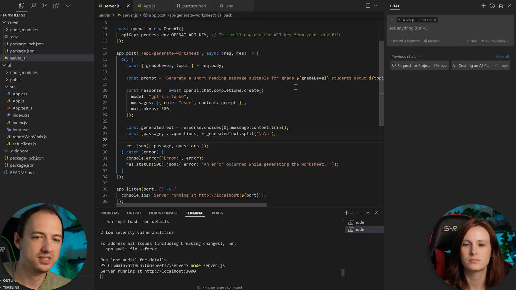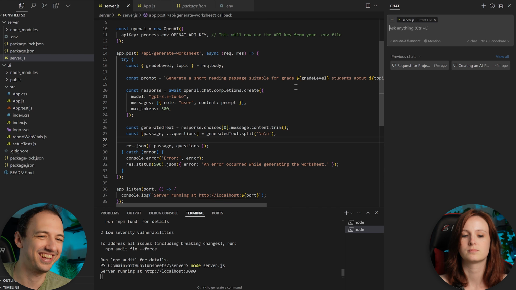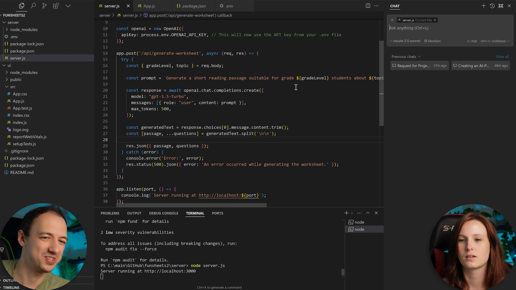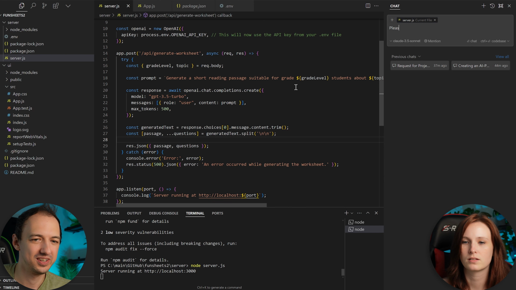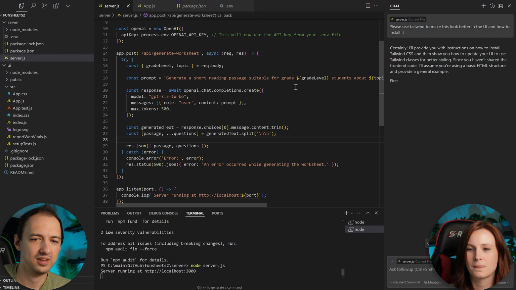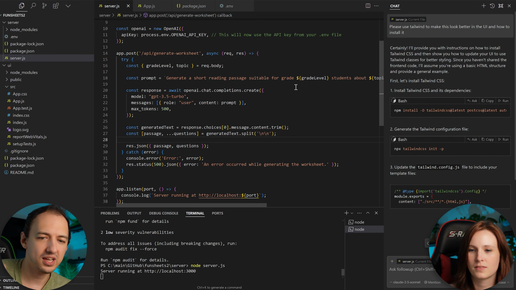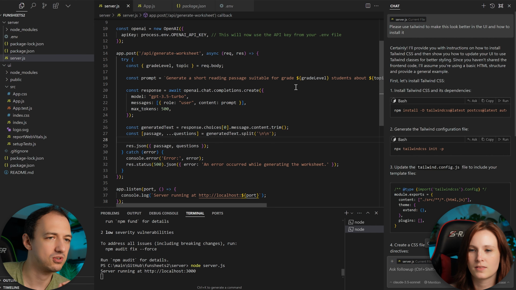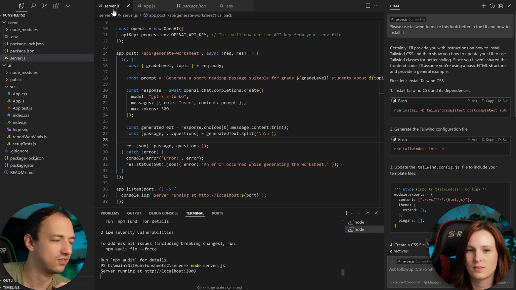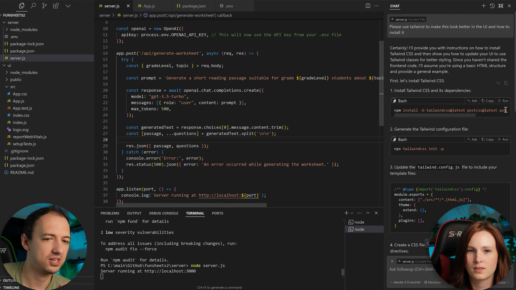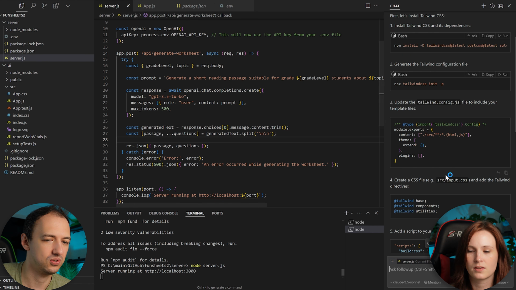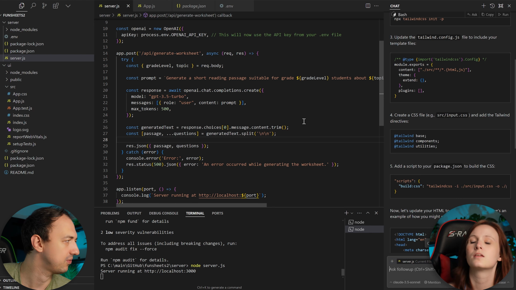So why don't you type in something like, please use Tailwind to make this look much better, and tell me how to install it. So one thing I just noticed is that we made this request while we were looking at this server file. And so it's probably confused why we're trying to do stuff with the UI.